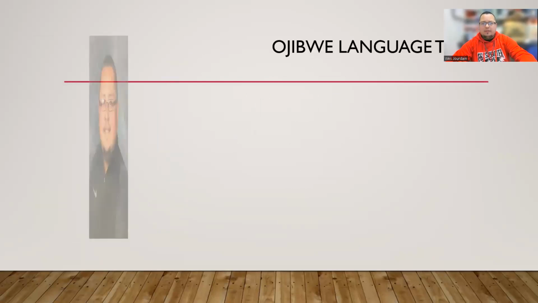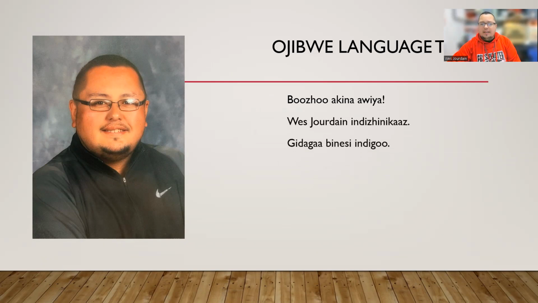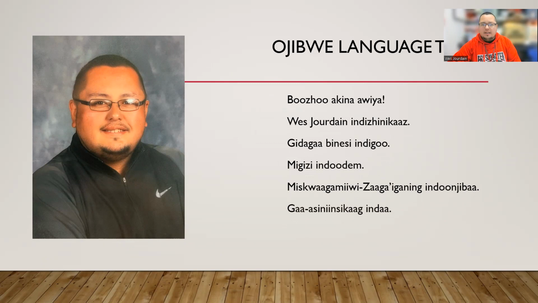We always start with our Ojibwe language table self-introduction, and that is Bozhoo, Gakinawia, or Aaniin to all you Aaniners out there. Wes Jourdain Indigenous cause. And if you ever need help with your self-introduction, please refer back to lessons number 1, 2, and 3. You can find those under my YouTube channel.